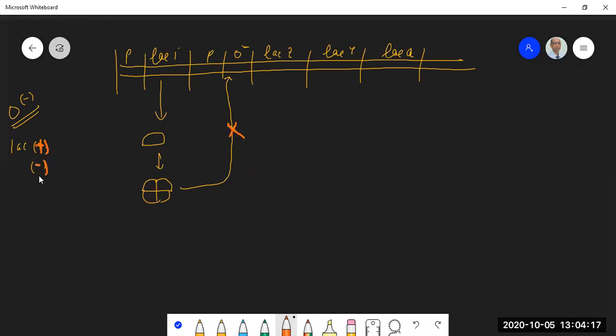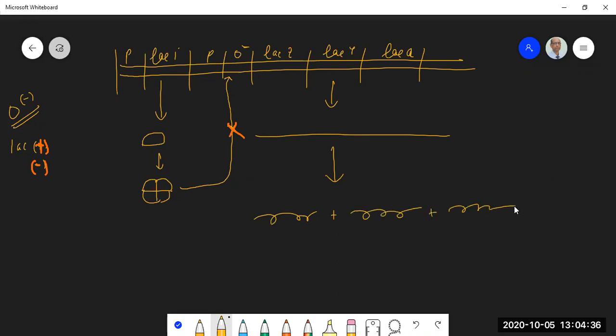Irrespective of that, this repressor protein will not be able to go and bind to the operator. And as a result of that, what is going to happen? These three genes, they will be constitutively expressed. Okay, and you will have those three proteins synthesized constitutively all the time, irrespective whether lactose is present.